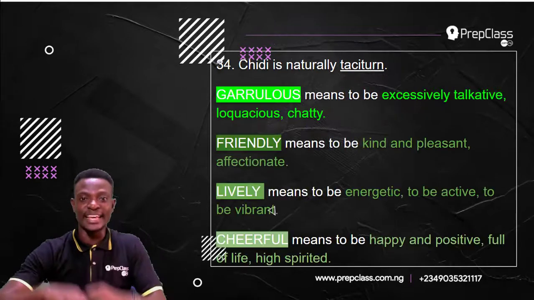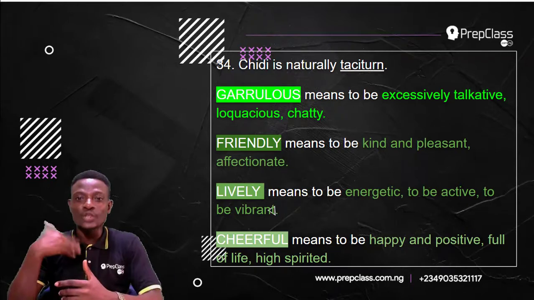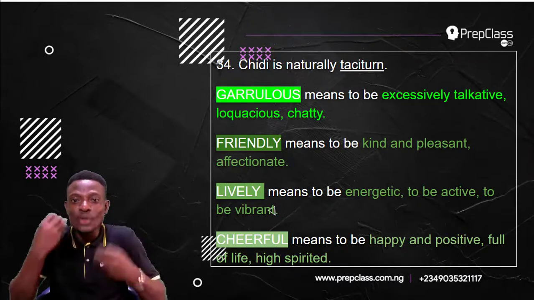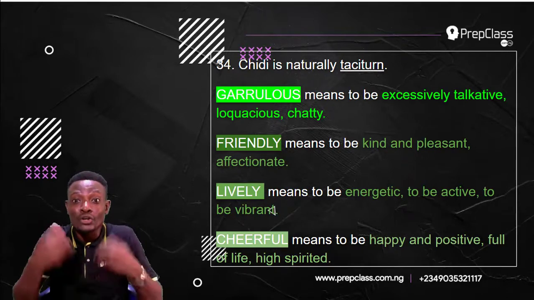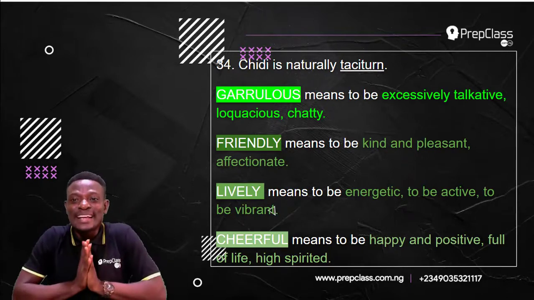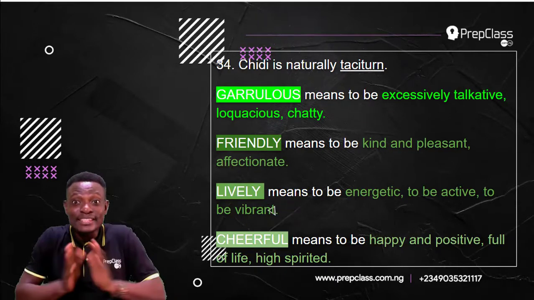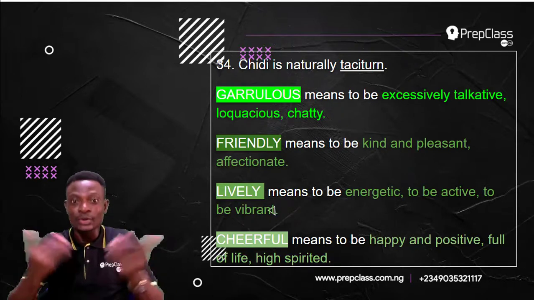The first option is garrulous. Garrulous means to be excessively talkative, loquacious, chatty. What the Yoruba people call soro soro. Garrulous means to be excessively talkative, loquacious, and chatty. Now, I think this is looking like the answer to this question already, but we can't be sure. Let's take a look at the other options.